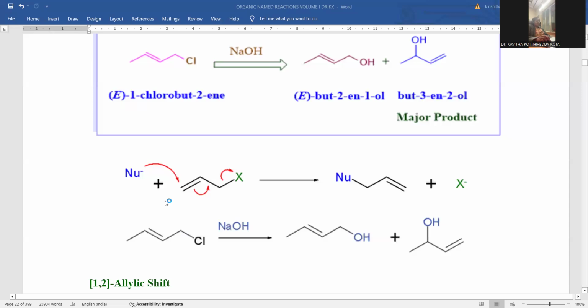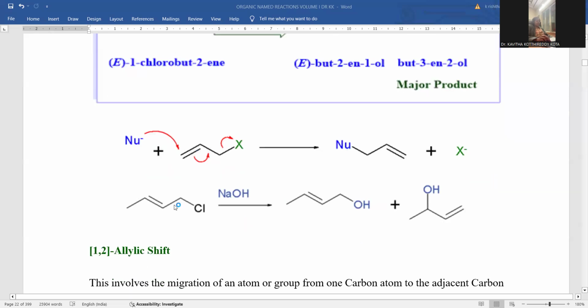In order to understand the mechanism, the nucleophile is able to attach to the carbon where the double bond is located, the double bond is shifting towards the side, and the best leaving group is migrated in a simultaneous manner. Whenever the nucleophile is attached, there is a new carbon-nucleophile bond formation, and the double bond is moving in either direction. You can observe the displacement, and chloro is the better leaving group.